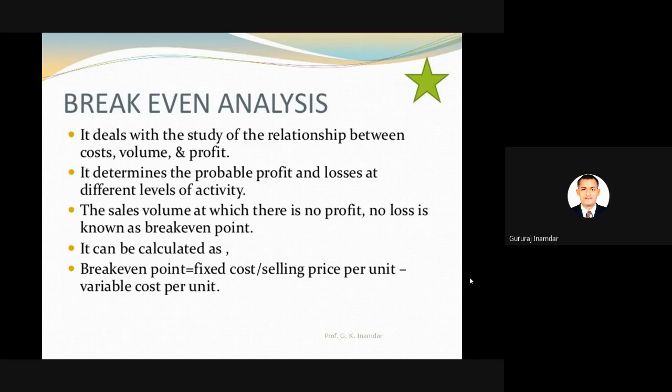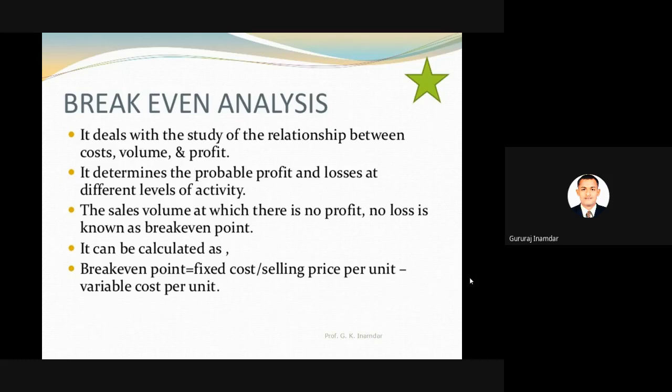Now this is a comparison chart, cost with respect to volume and profit. It determines the probable profit and losses at different levels of the activity. The main function of break-even analysis is to give the probable profit and losses. If loss increases, definitely you have to change the control process, or whatever the manufacturing process. So break-even analysis will help the performance of that entire industry or organization.